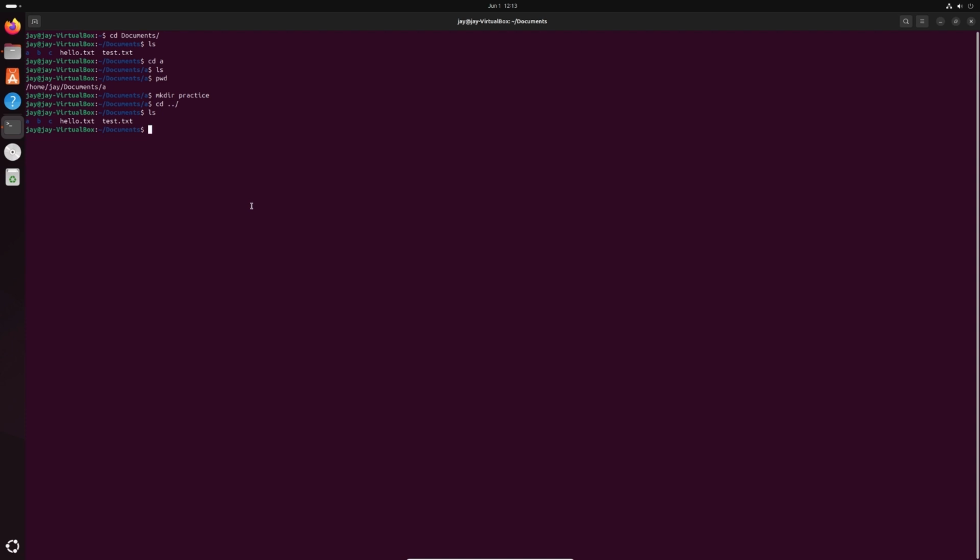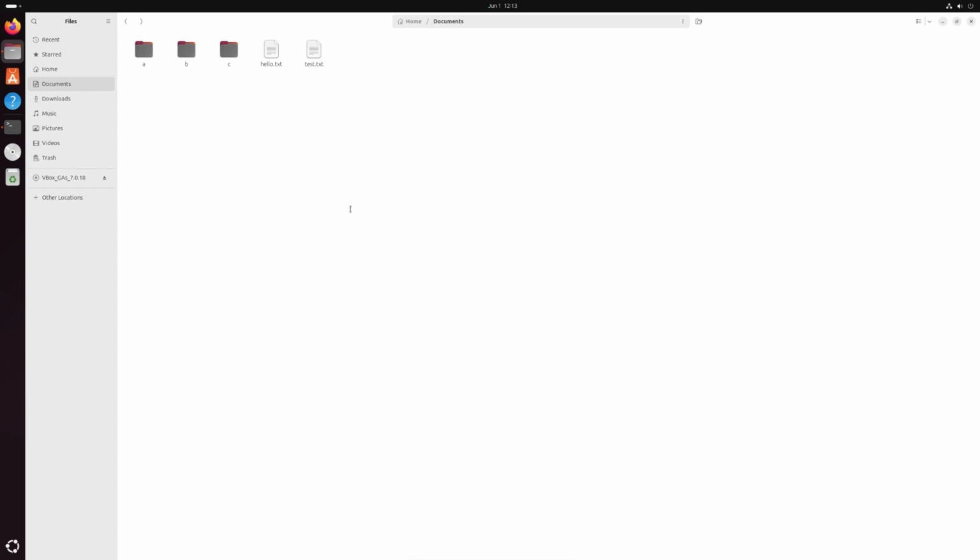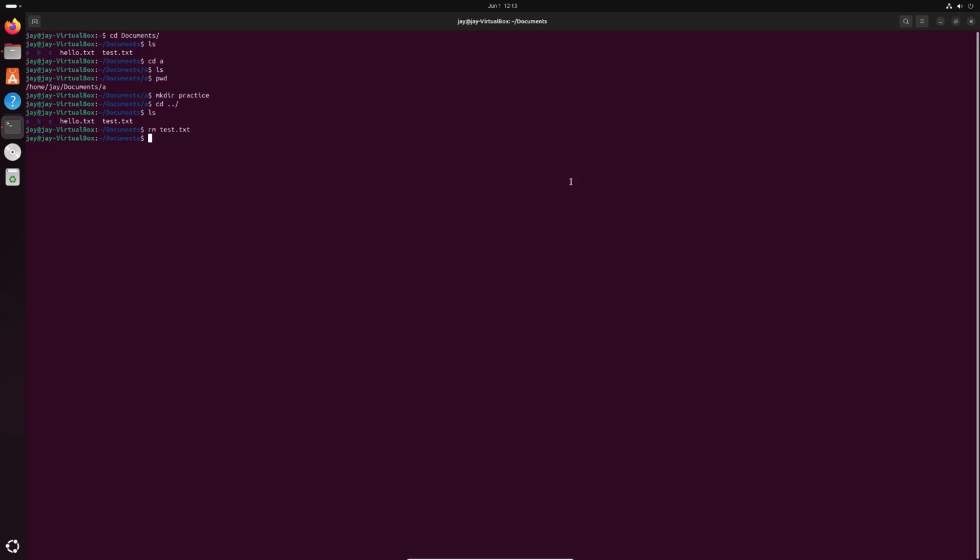Let's suppose I want to remove the file named test.txt. So I will type rm space the name of the file which I want to remove, test.txt. When I press enter, it deletes this file. As you can see, the file is now deleted.